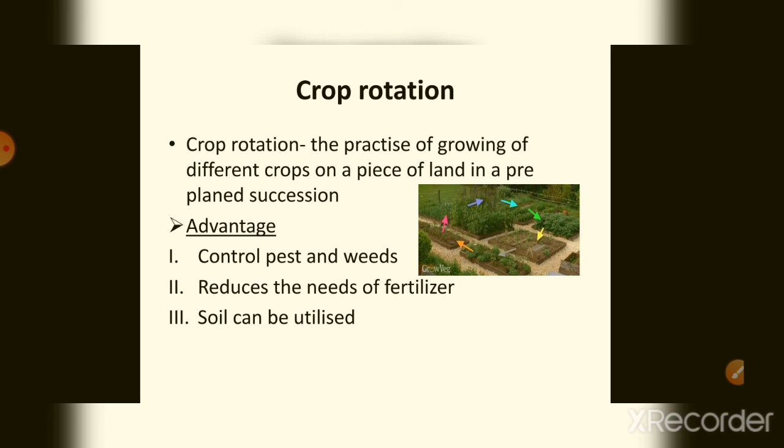Soil can also be utilized well, because some plants need nitrogen from the soil. So after harvesting that plant, we can cultivate other crops which do not need nitrogen, so that the soil can be utilized.